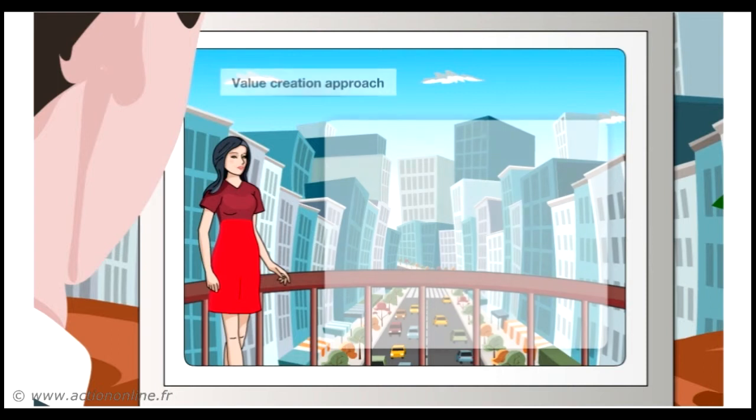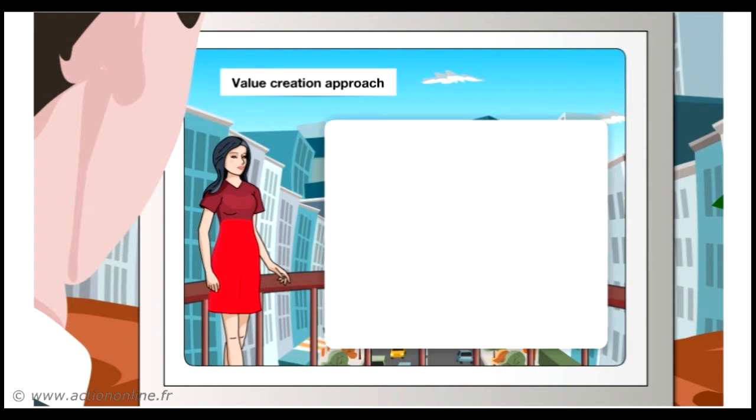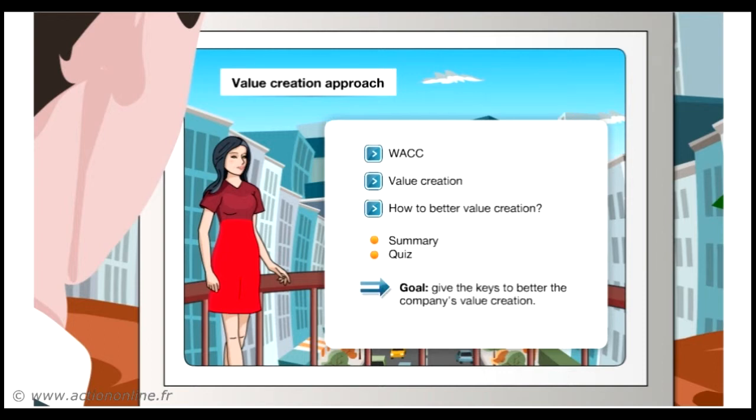This module includes 3 chapters. In the first one, we will study the weighted average cost of capital, WACC. Then, in the second one, we will see what value creation is, and how to increase it in the last one. At the end of this module, a summary will be presented to you, as well as many quizzes to let you test your knowledge. The goal of this module is to give you the keys to better the company's value creation.